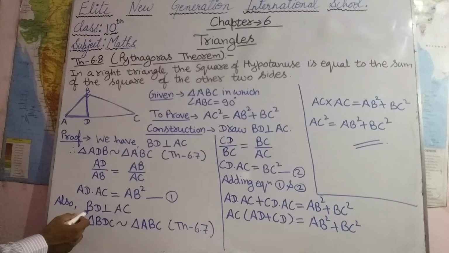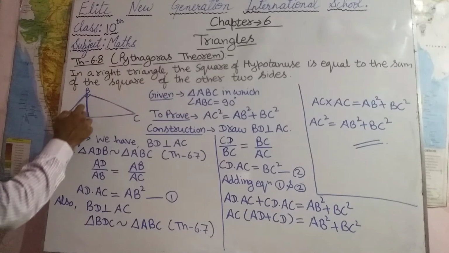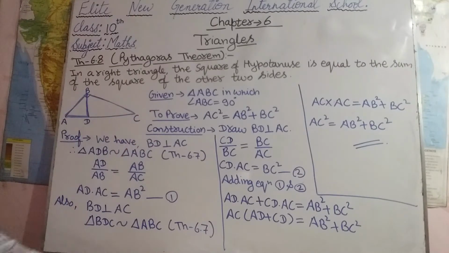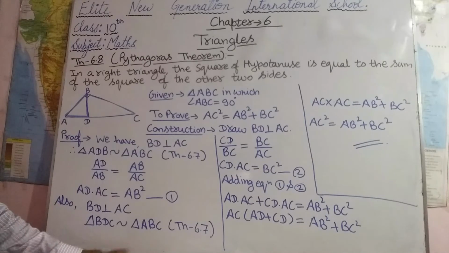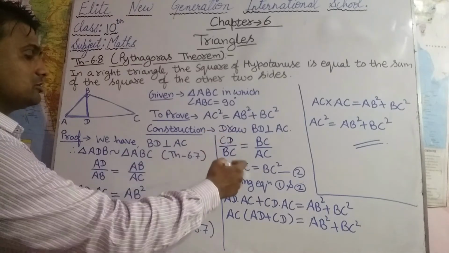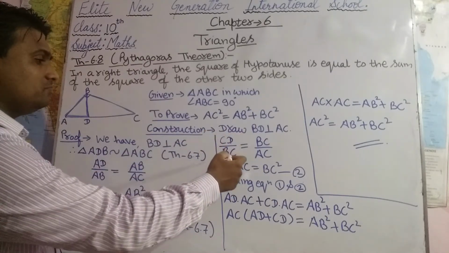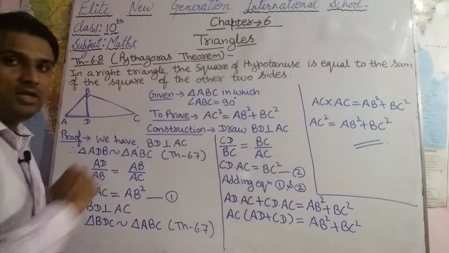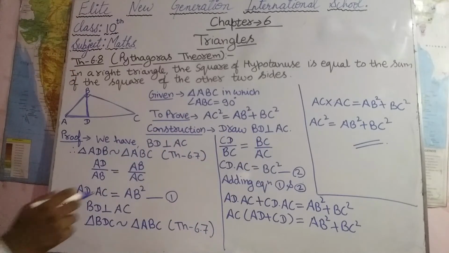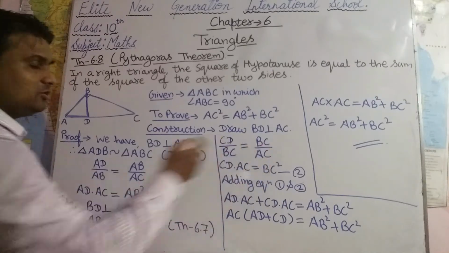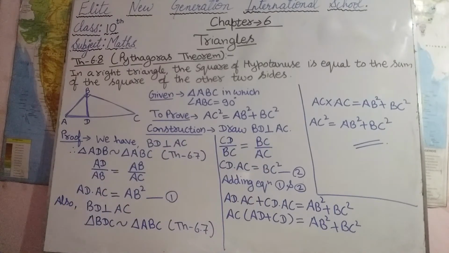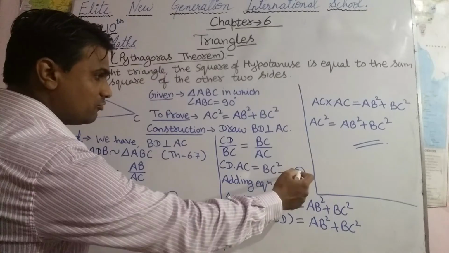Also, BD is perpendicular to AC. By theorem 6.7, triangle BDC is similar to triangle ABC. When triangles are similar, then sides are proportional. So CD upon BC equals BC upon AC. Cross multiplying, CD into AC equals BC into BC, that is BC square. This will be equation number 2.